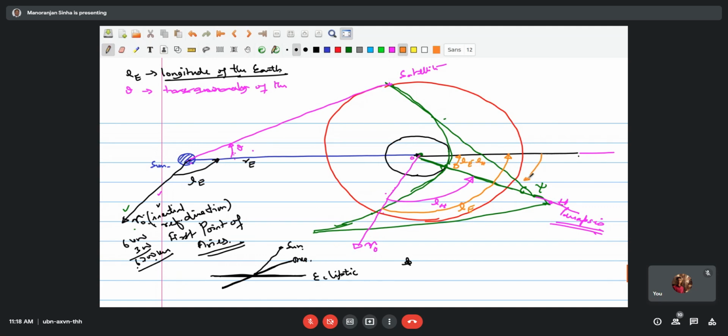And then this angle will become LE minus LH plus psi. Here psi is shown. This distance we have taken as rho.